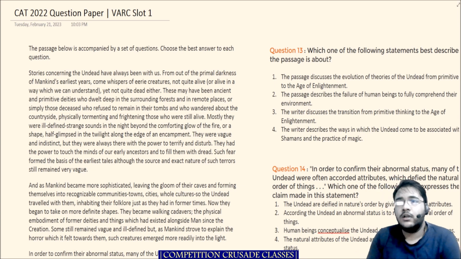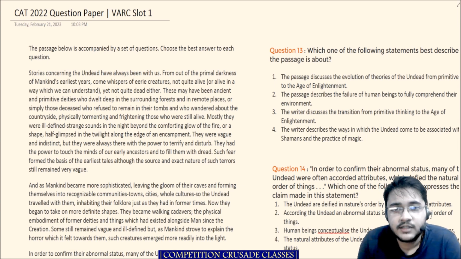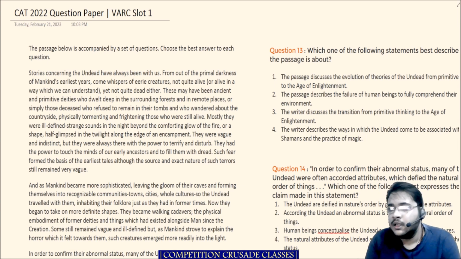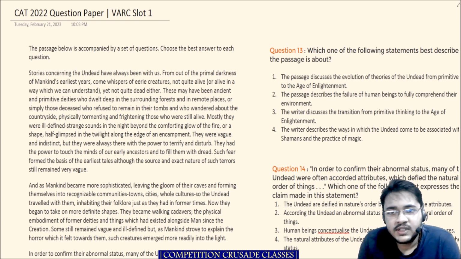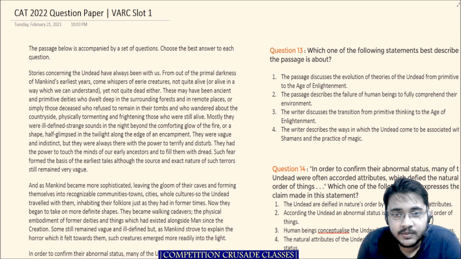Today we are looking at the CAT 2022 question paper, VRC slot 1. We are doing an analysis of passage number 2, which is based on the Undead. A word of caution before we start the analysis: go and watch this video at 1.5x speed. That will make your viewing experience enhanced.